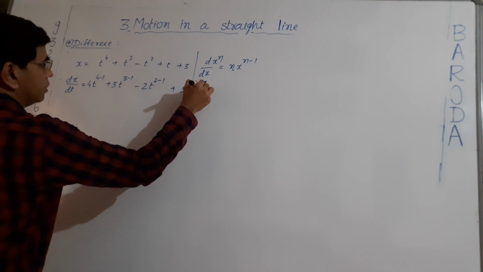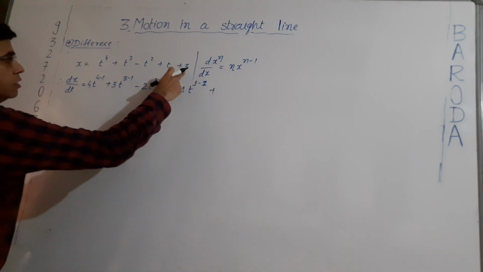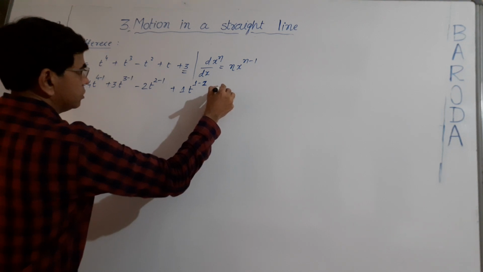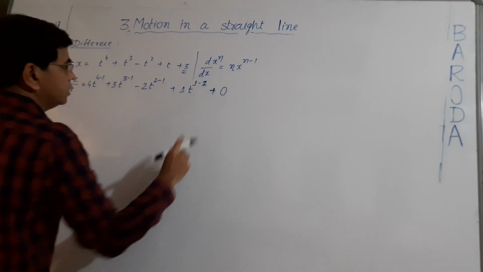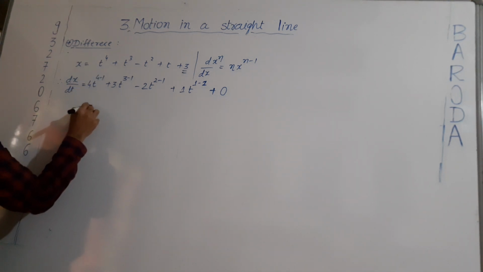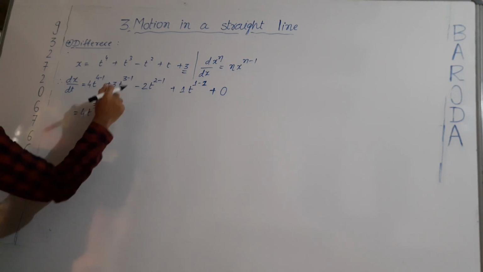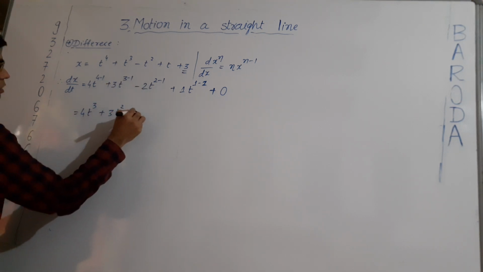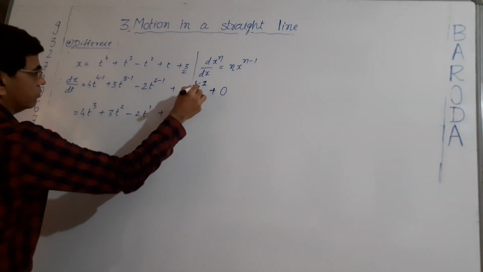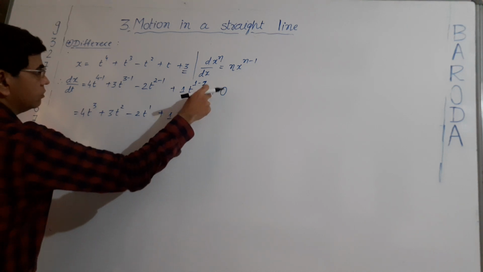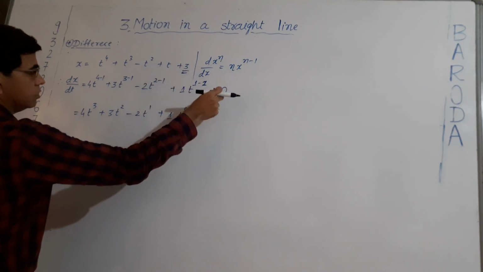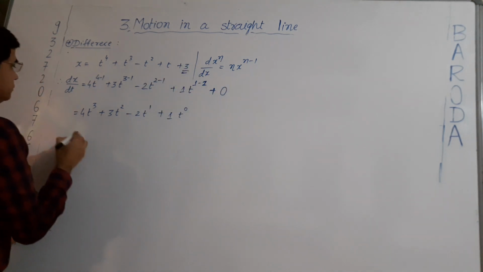Here there is only a constant term, and the differentiation of a constant term is 0 because it has no time t. So 4 minus 1 is 3, 3 minus 1 is 2, 2 minus 1 is 1, 1 minus 1 is 0. The differentiation of 3 is 0 because it has no time. So for a constant term the differentiation is 0.